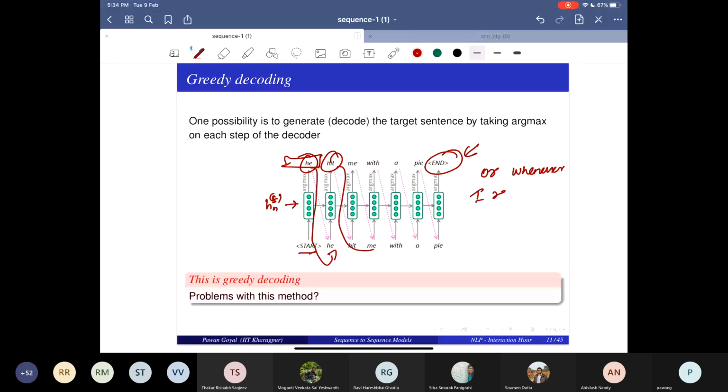I stop whenever I generate end, or whenever I reach a limit. Say I have already generated k words and I don't want to generate a longer sentence, then also I can stop, because sometimes you may never get an end token. So you cannot generate infinitely. You put certain conditions to stop. And this is the basic model for sequence to sequence.